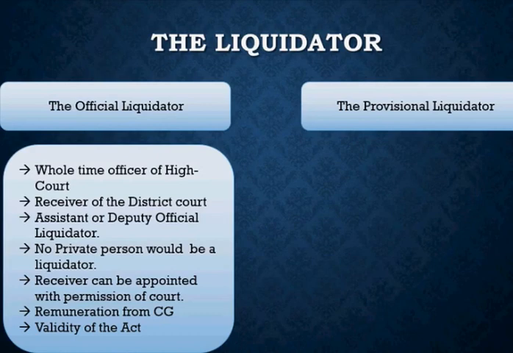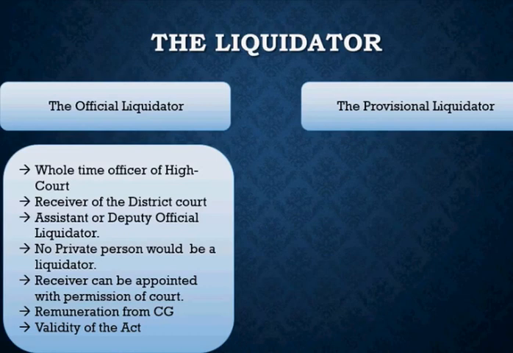They start misappropriating the assets. When they know that it is going to be wound up finally, beforehand they start manipulation. So if at any point of time the court thinks that the company will indulge in certain activities that would result in manipulation, then it would send a provisional liquidator, not an official liquidator, in order to safeguard the interest.